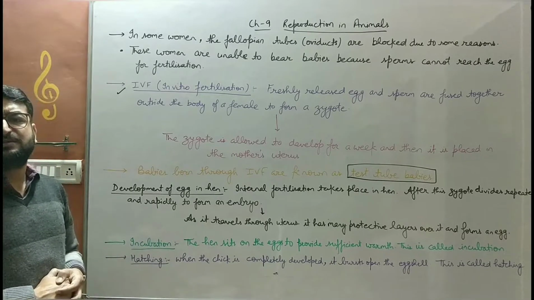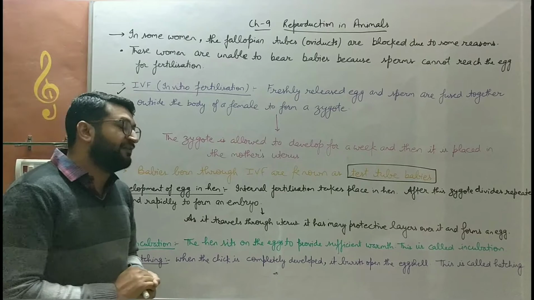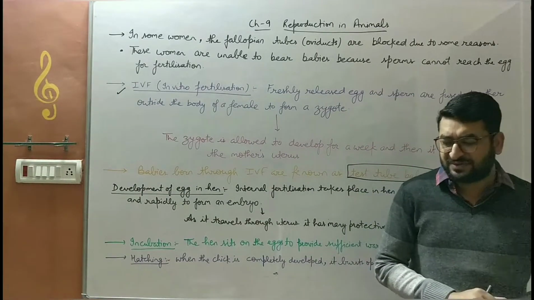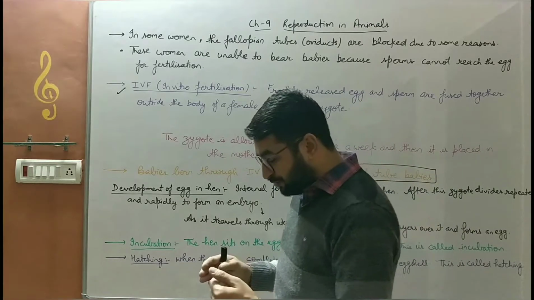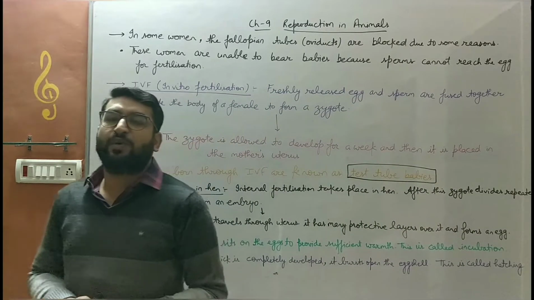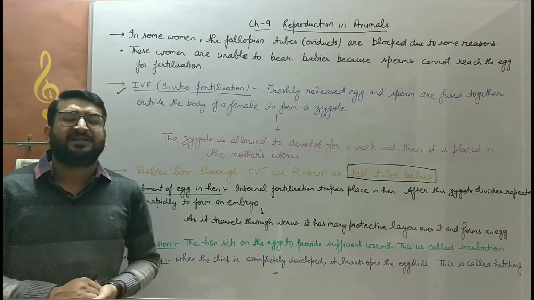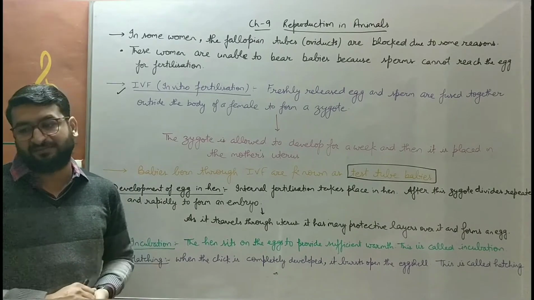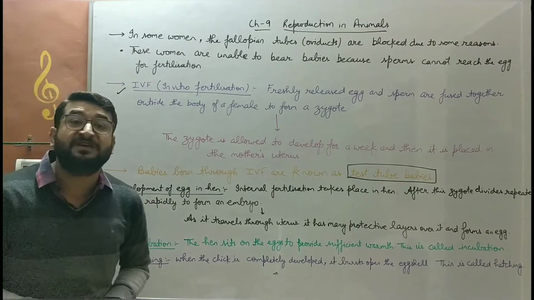Next topic, we'll discuss the development of an egg. In the previous videos we have discussed, bache, that organisms on the basis of giving birth to young ones are of two types. One is oviparous, the organisms or animals which give rise to eggs. Those are known as oviparous.